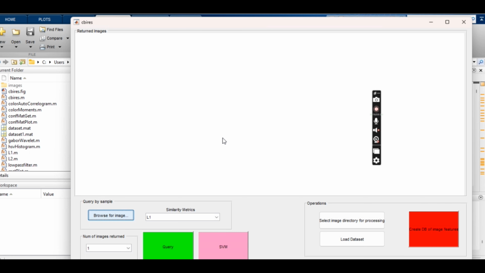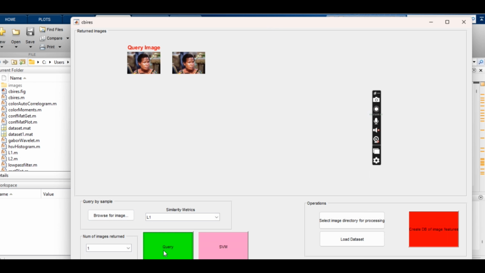After selection, give that query image as an input image, and then it shows the relevant image as the output.